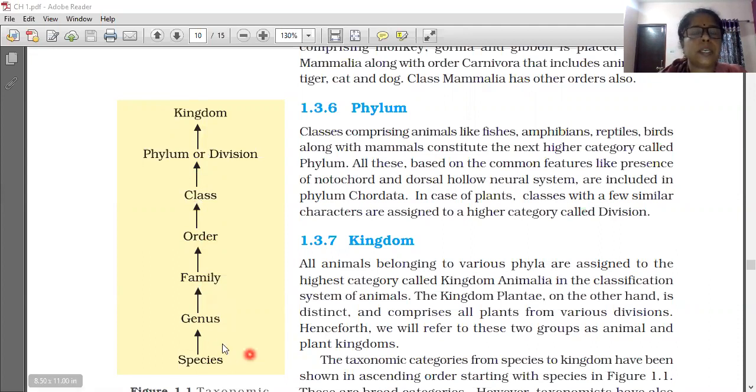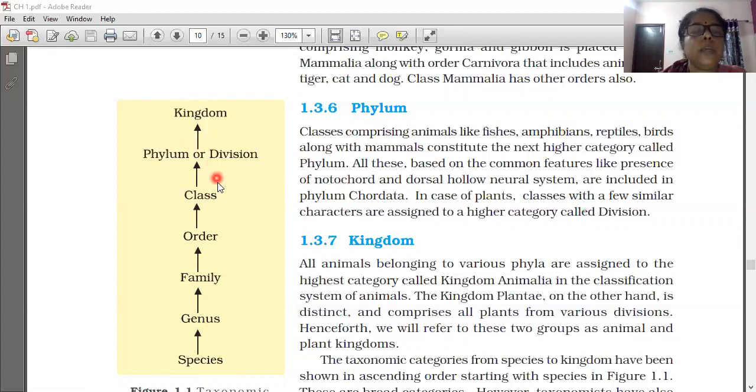It means that organisms in the same species have more similarities than those in the same genus, and organisms in the same genus have more similarity compared to family. Understood? Yesterday we learned species, genus, family, order, class. Now from phylum onwards we have to learn.